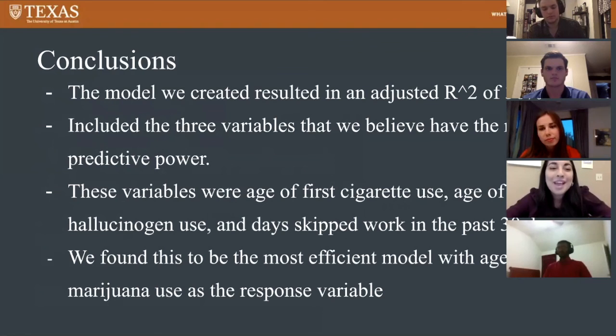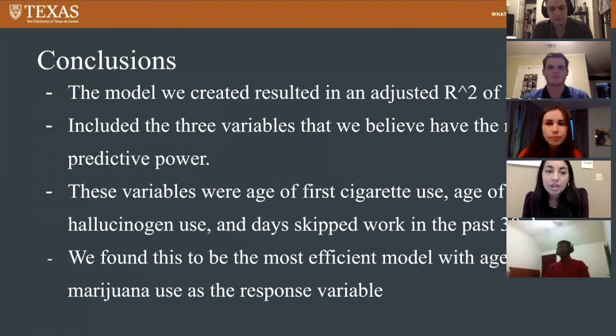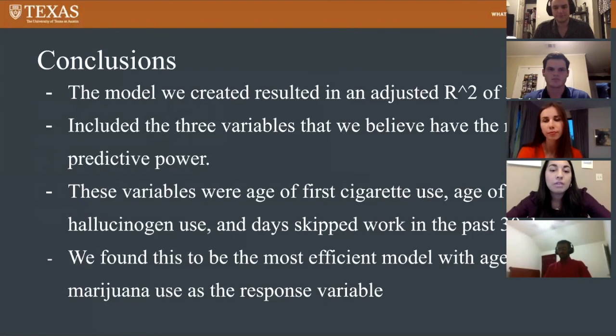Thanks, Moria. So for the conclusions, our model resulted in an adjusted R squared of 38%. It included the three variables that we believe have the most predictive power. Those three variables are the age of first cigarette use, the age of first hallucinogen use, and days skipped work in the past 30 days. We found this to be the most efficient model using age of first marijuana use as our response variable.